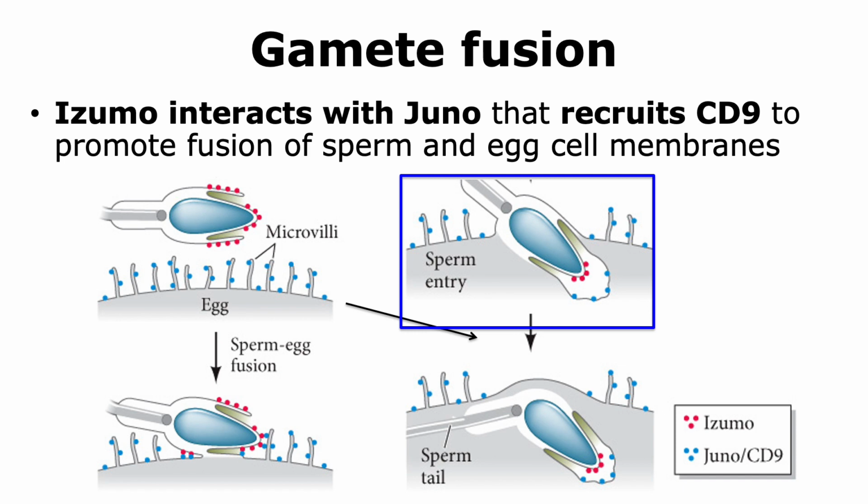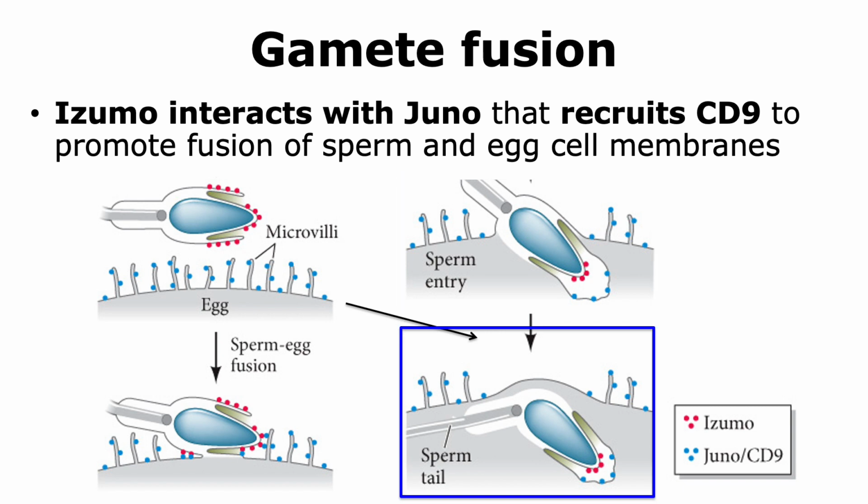We then will have the fusion where the sperm will be able to fuse its membranes with the egg cell membranes and thus enter into the egg. This is normally mediated by interactions between Izumo and the Juno protein, and also CD9 will get recruited, and now we will have the sperm fusing with the egg cell membranes.